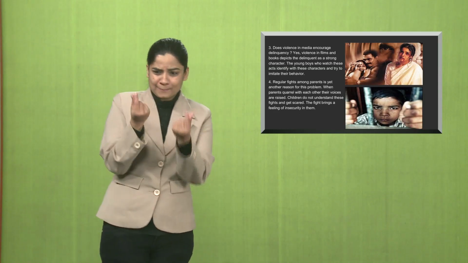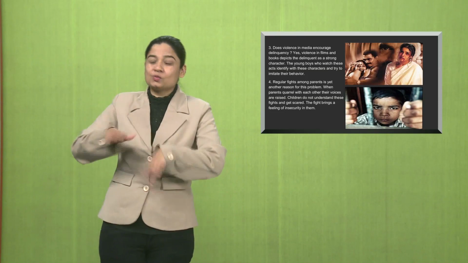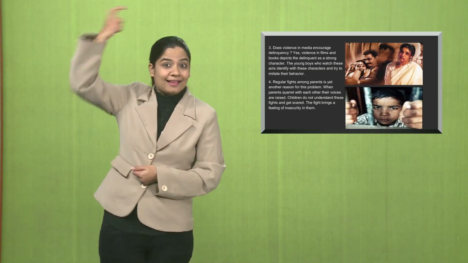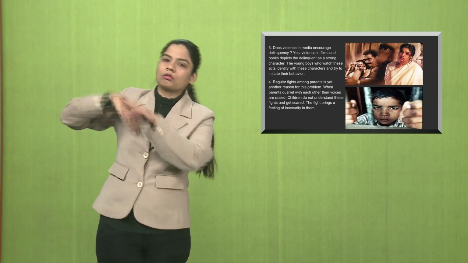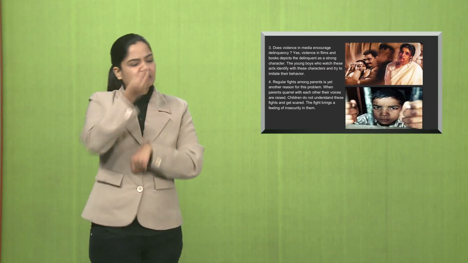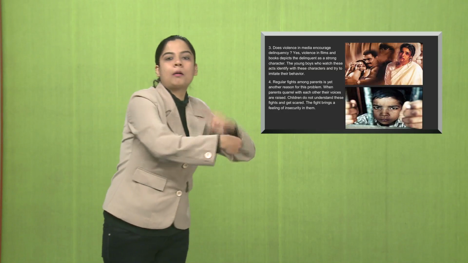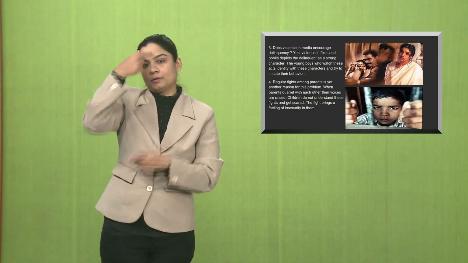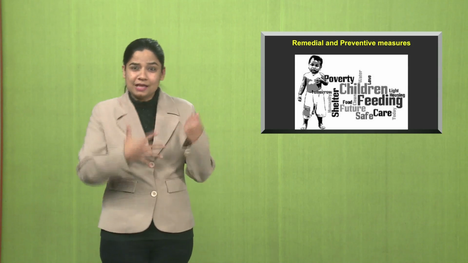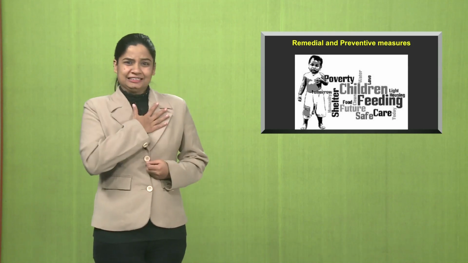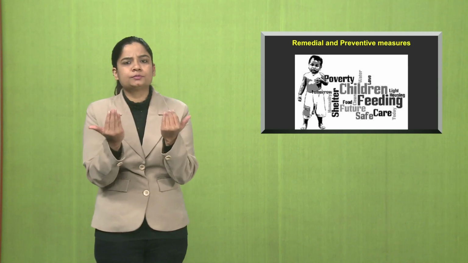Fourth is regular fights between parents or domestic violence in the house that leads to children getting scared of these fights, etc., and becoming insecure about it, and then in turn doing the same kind of crimes that they see in the family. All these causes that you heard of, it could be due to poverty, etc. We all feel bad about it.